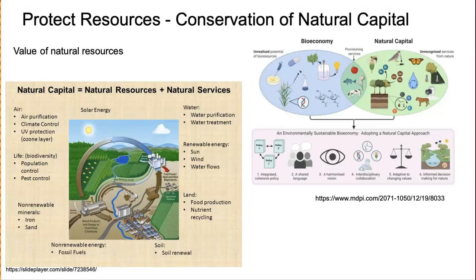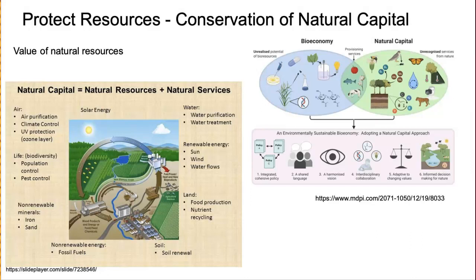These things are going to help build our natural capital because they're going to help preserve our natural resources. So the way we have provisional services is to take the biological economy or the untapped potential of biological resources and cross it with unrecognized services from nature, which is our natural capital.